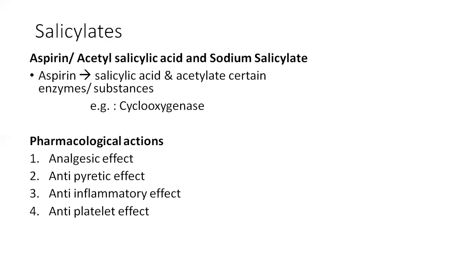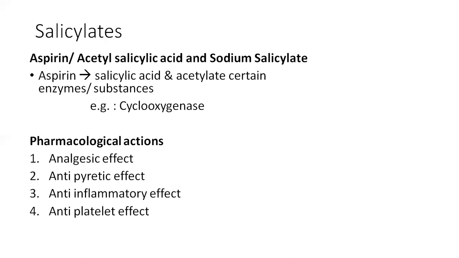And coming to the antiplatelet effect. The platelets have thromboxane A2, and aspirin at lower doses, that is 50 to 150 milligrams per day, will inhibit the enzyme present in the platelets, and it will have antiplatelet activity.